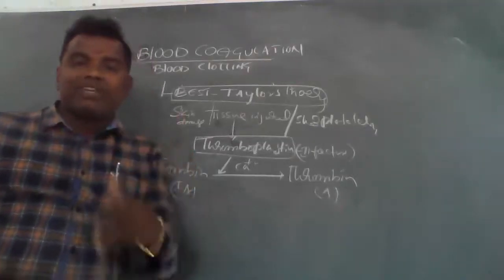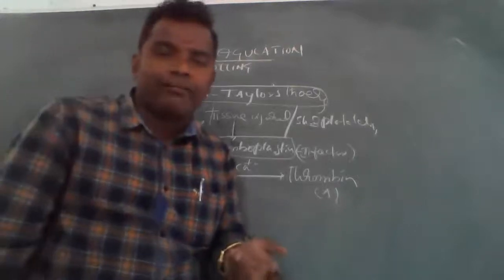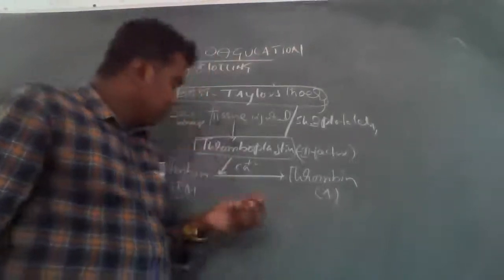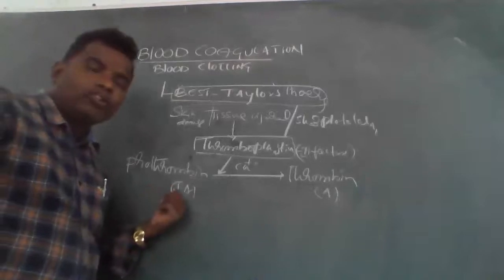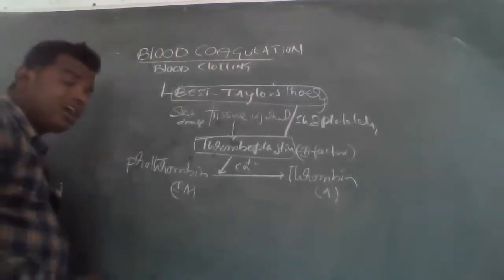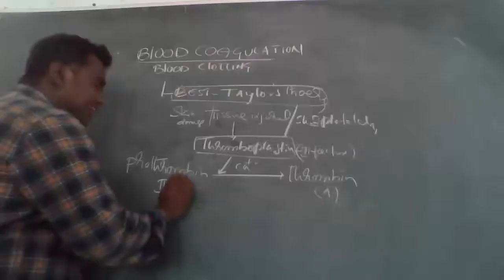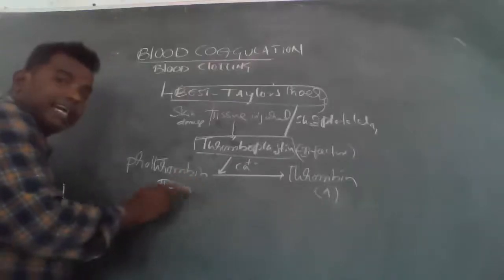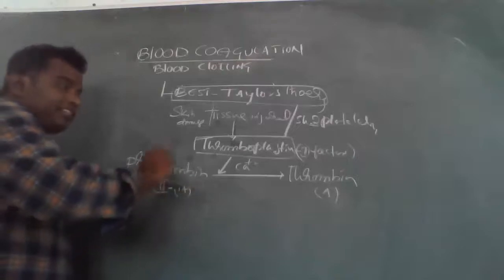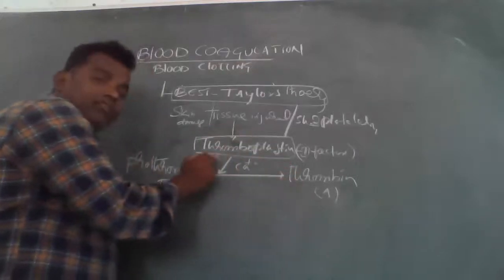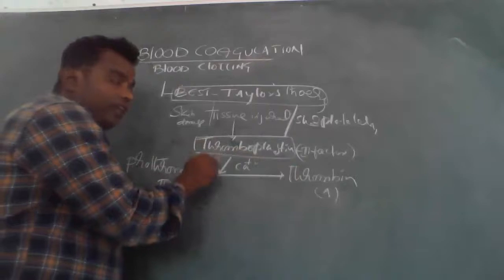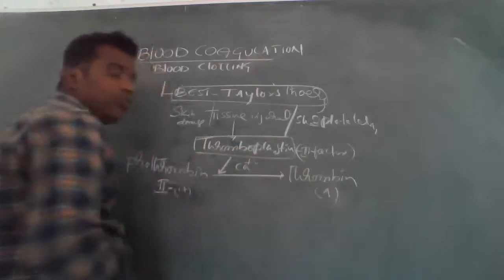It is the second factor, the second inactive factor, which is activated by the influence of thromboplastin, the third factor, into active thrombin.